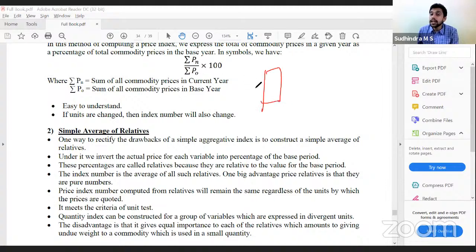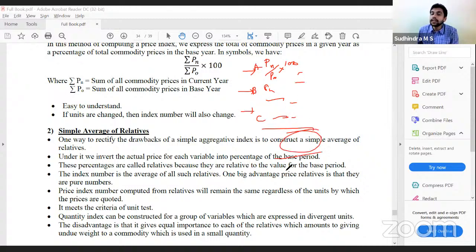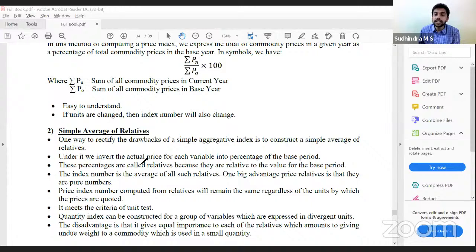Whereas in simple average of relatives, we do not total the prices. Instead, we calculate the price relative for each commodity. For commodity A, Pn by P0 into 100; for commodity B, Pn by P0 into 100; for commodity C, Pn by P0 into 100. Then total these index numbers and divide by 3: the simple average of relatives. So one way to rectify the drawbacks of the simple aggregate index is to construct the simple average of relatives. Under it, we convert the actual prices for each variable into a percentage of the base period. These percentages are called relatives because they are relative to the value for the base period. The index number is the average of all such relatives.